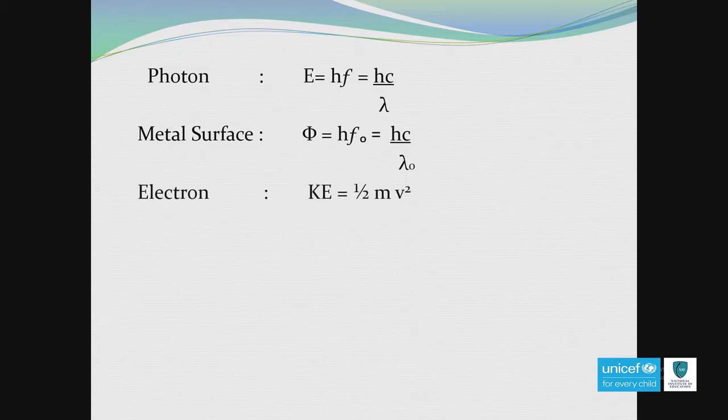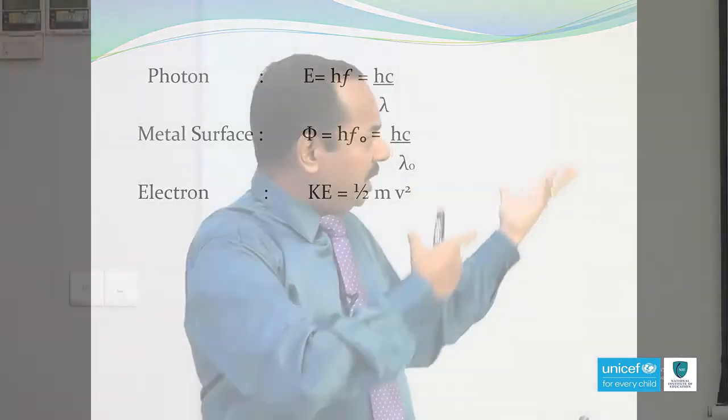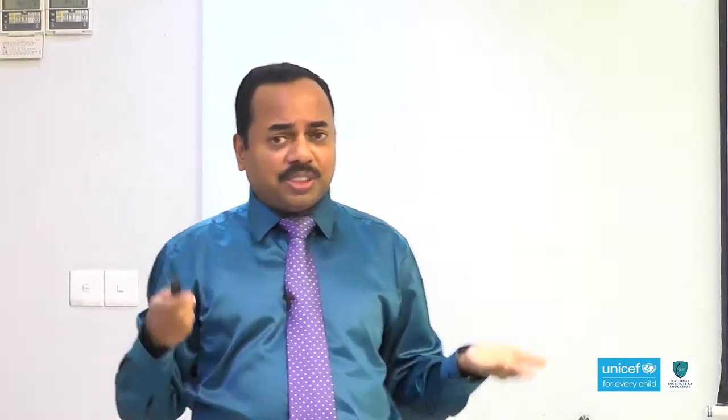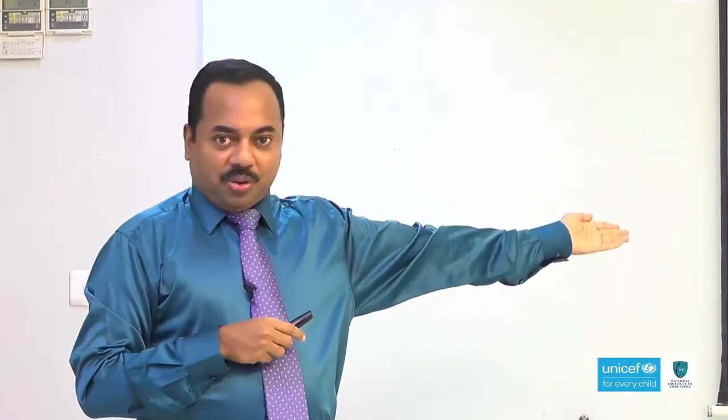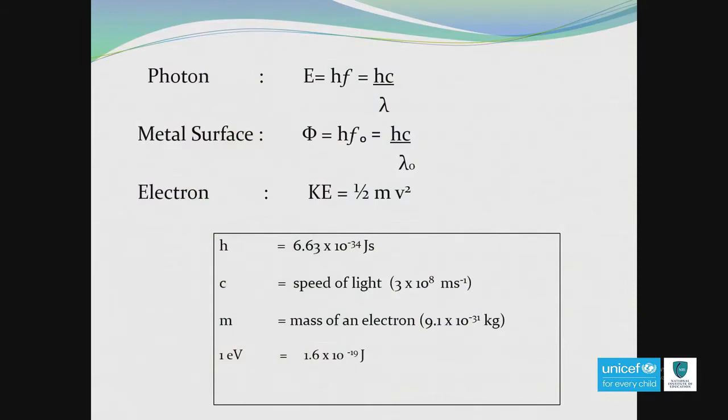So, here there is a question. Do we have to learn by heart all these constant values? What are the values given in the formula sheet? See, Planck's constant is given in the formula sheet. h is equal to 6.63 into 10 to the power minus 34. c, the speed of light, is 3 into 10 to the power 8 meter per second. m, the mass of the electron, is 9.1 into 10 to the power minus 31 kilogram. And what is the last one? 1 electron volt is equal to 1.6 into 10 to the power minus 19 joule.